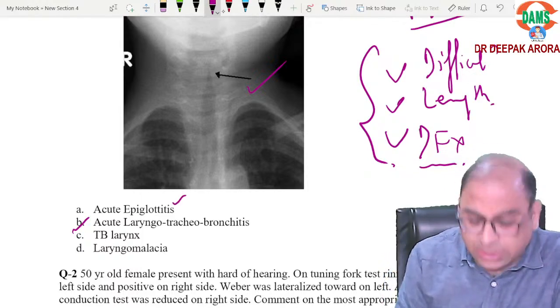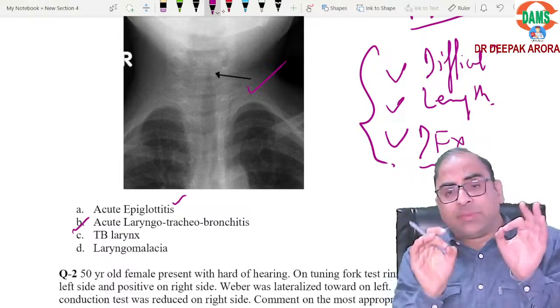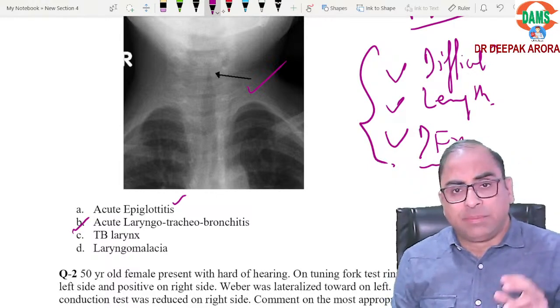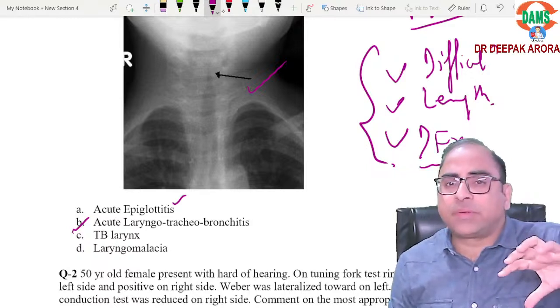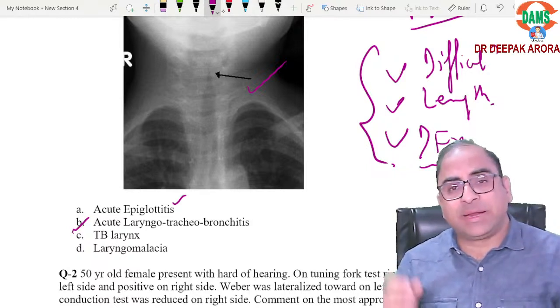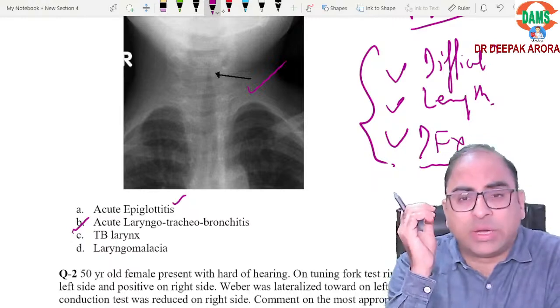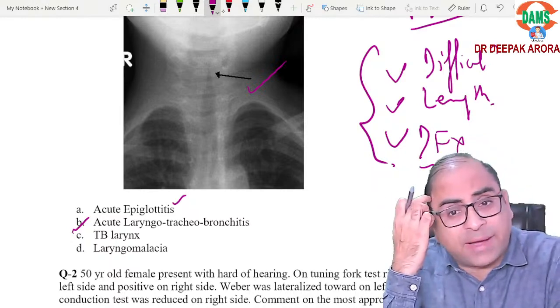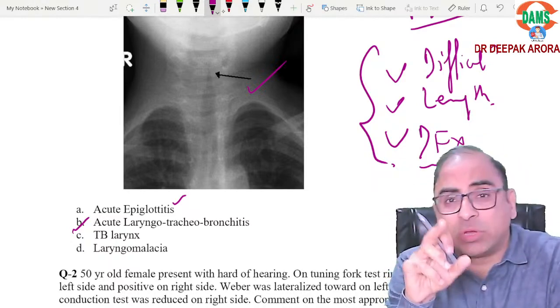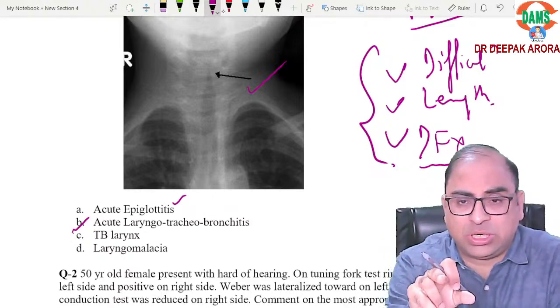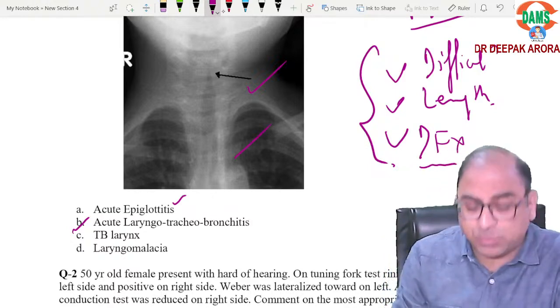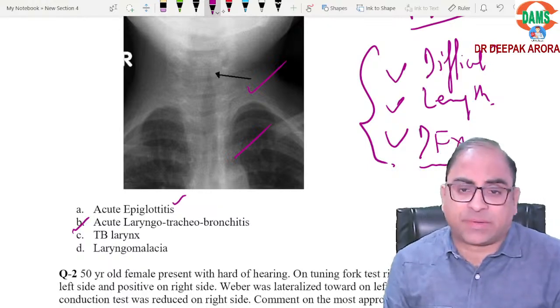Epiglottitis. Which keyword? In the examination, either the examiner will use the word that the patient is toxic. Toxic means dangerous. The thumbprint sign, airway compromise, very small airway left. So we have to handle the patient of epiglottitis with care because it is a dangerous patient. Clear? So instead of this steeple sign, they will be showing you the thumbprint sign.